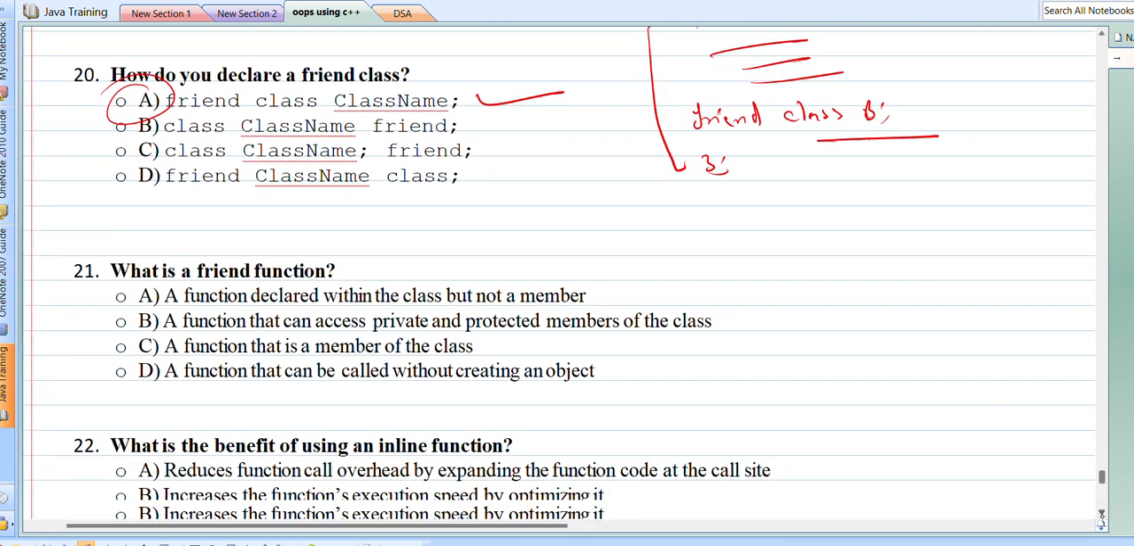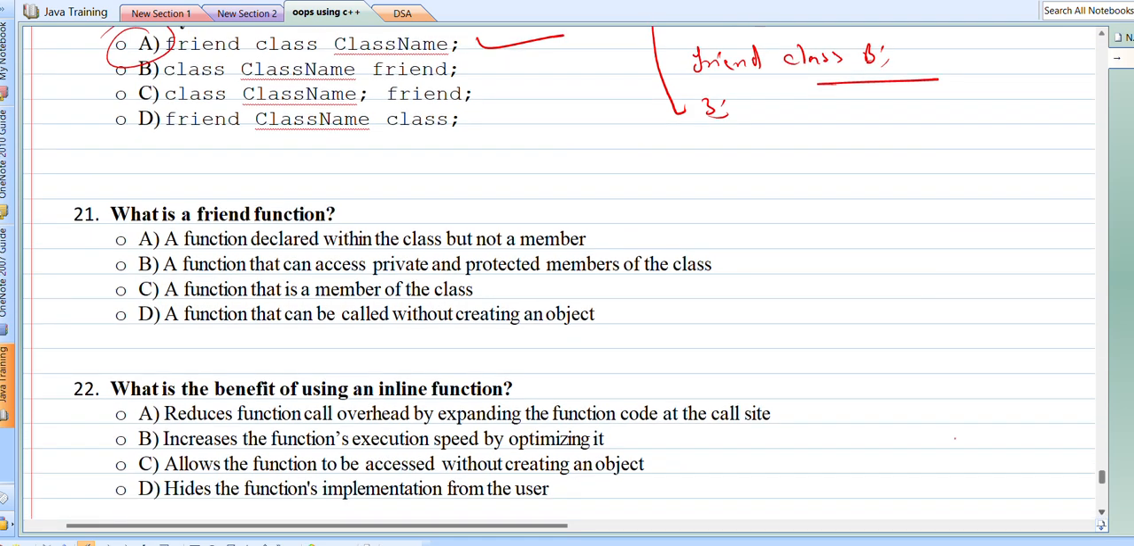Now let's discuss what is a friend function. So we have already covered this. A function declared within the class but not a member, right? A function that can access private and protected members of the class. This is also correct. A function that is member of the class, no. A function that can be called without creating an object, no. So out of this, a function that can access private and protected members of the class seems to be the most appropriate one.